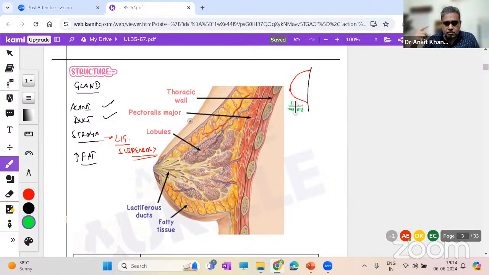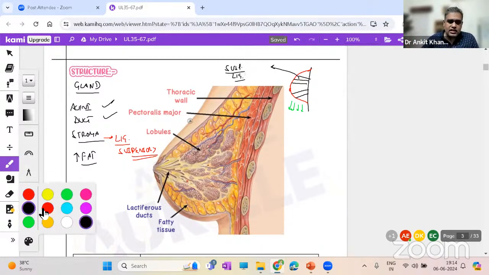Now, to prevent the sagging of the breast, understand this point first. We have ligaments going from the dermis of the skin to the deep fascia. This is in the stroma. These are specialized ligaments that go from the dermis of the skin to the deep fascia. These are known as the suspensory ligaments, right? They are there to prevent sagging of the breast, because with gravity, it will obviously sag.